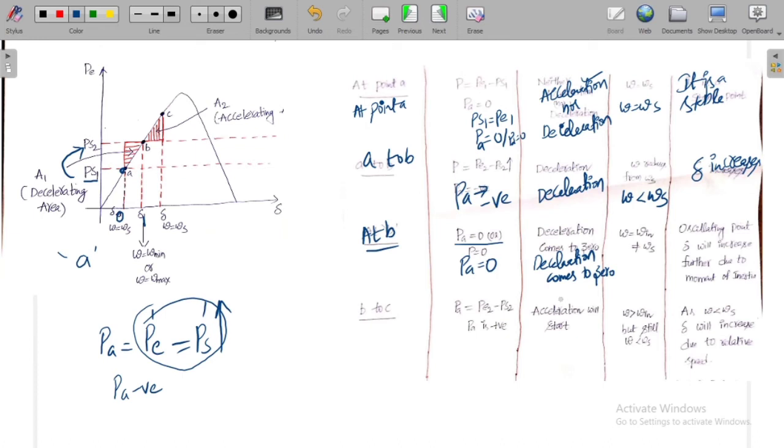When the deceleration stopped, actually if there is no moment of inertia, the change in delta must also stop. So I will write here.